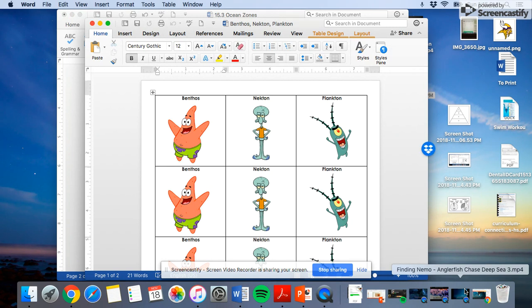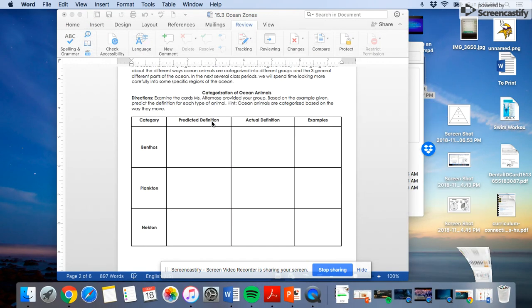So go ahead and pause the video at this time, talk with your group about what you think is the definition of each of these words, now that you know that Patrick is a benthos, Squidward is a nekton, and Plankton is a plankton. So go ahead and pause the video at this time. Once you are done coming up with your predicted definitions, right here, you'll push play and I'll give you the actual definitions.